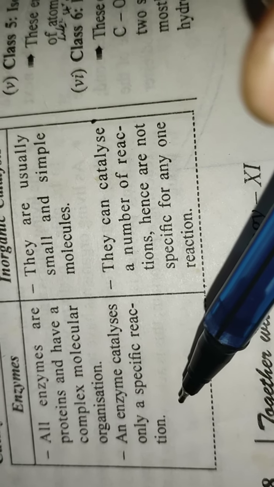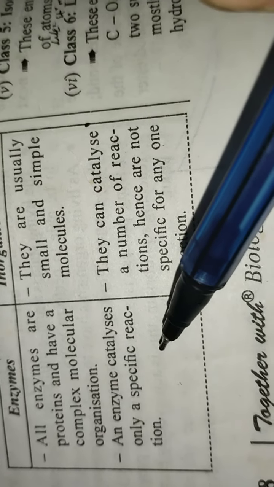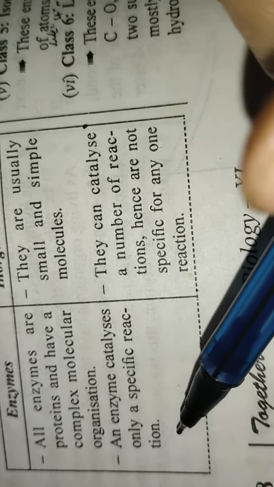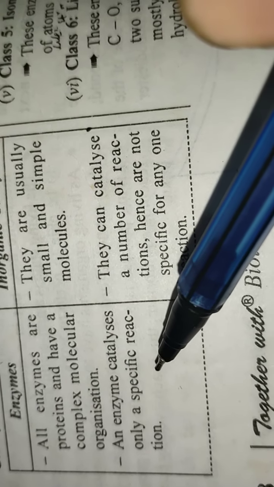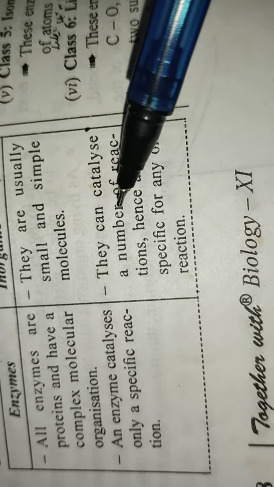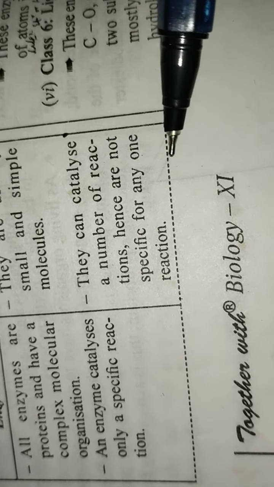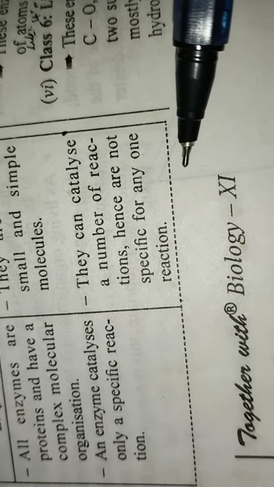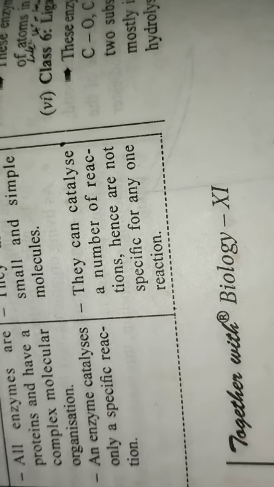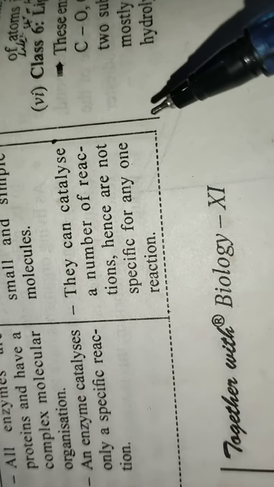An enzyme catalyzes only a specific reaction. I have just mentioned that enzymes are substrate specific. They can react with a particular substrate only, not all. But in the case of inorganic catalysts, they can catalyze a number of reactions, hence are not specific for any one reaction. So they can participate in a number of reactions.